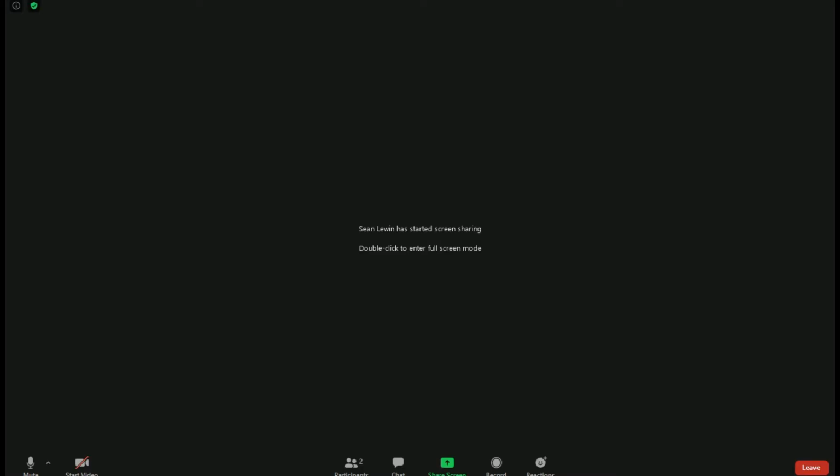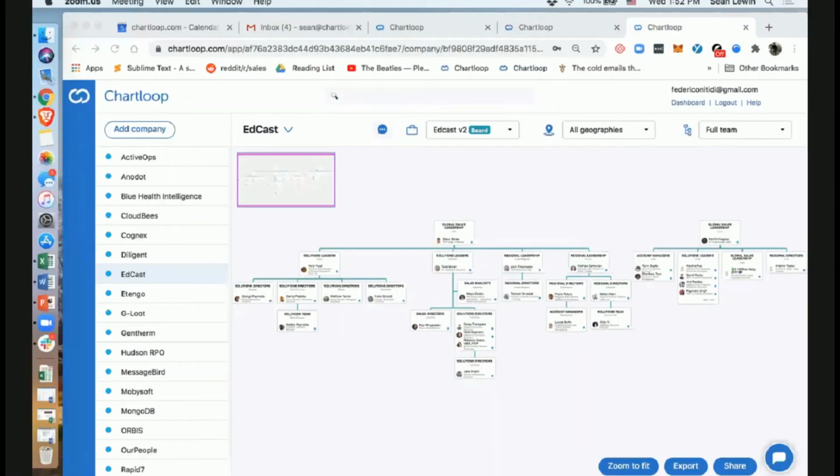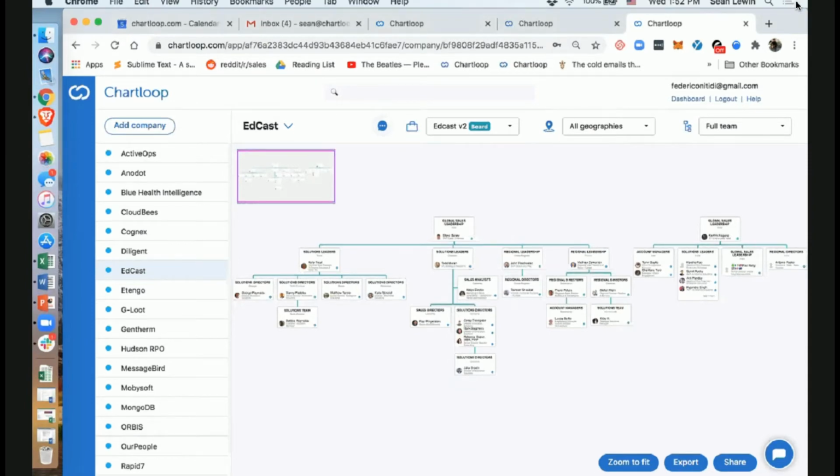So many of us here are using MEDDIC, the sales methodology, in order to map out our decision makers, stakeholders, economic buyers, and make moves on our account. So I want to show you how I put this into play with our new features of a new board, and then marking my decision makers and then getting to work in terms of contacting them and influencing them to get a deal going. So what you can see here, I have one of our own accounts pulled up, and